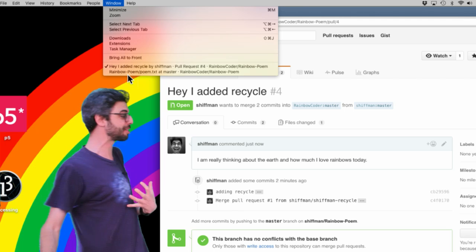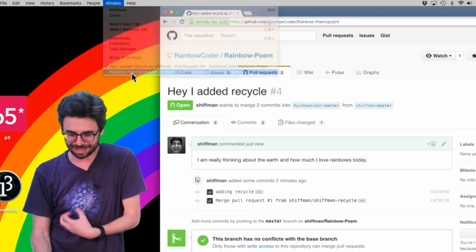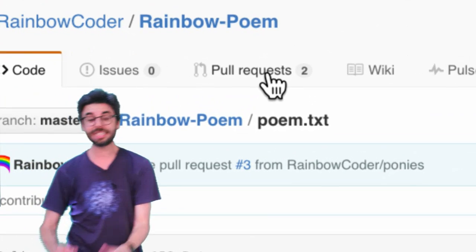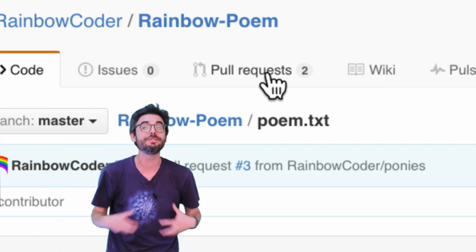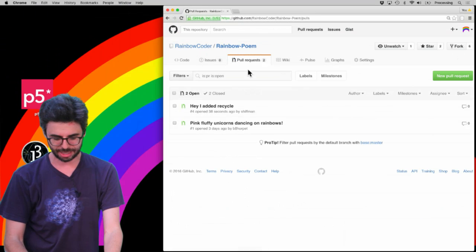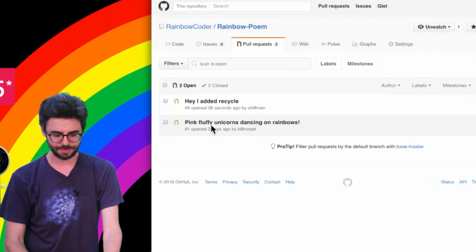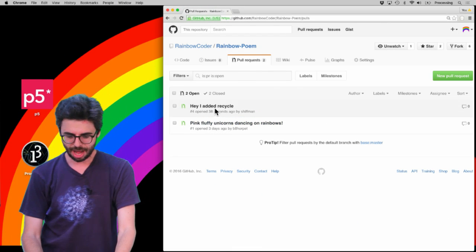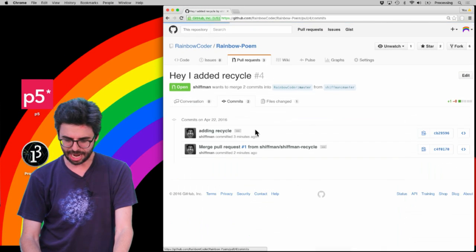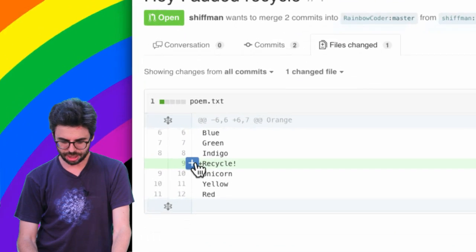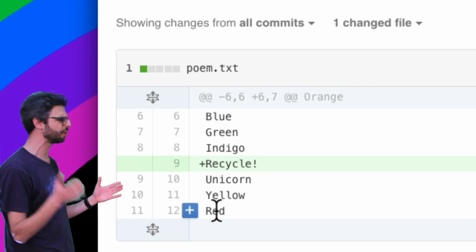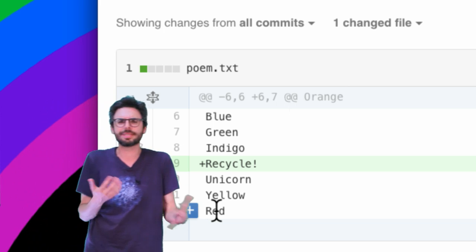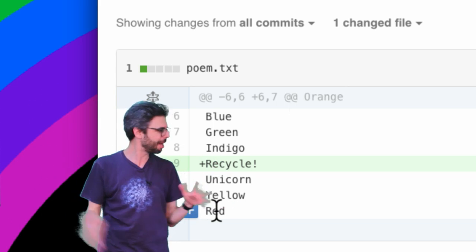Anyway, so now I can go back to the window as the Rainbow Coder. I can go back to this original repository. Now pretend someone gives you a pull request. I can go here to pull requests, and I can see that somebody actually added another pull request here already. I'm going to merge that one in perhaps a little bit later. I'm going to look at this one. I can see what was changed. I can look at it and say, blue, green, indigo, recycle, unicorn, yellow. Maybe I would have put recycle after unicorn, but pretty good.